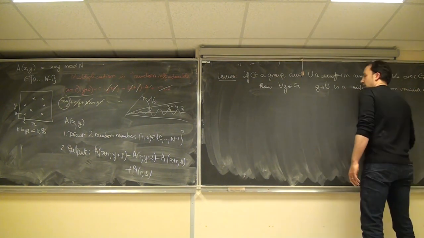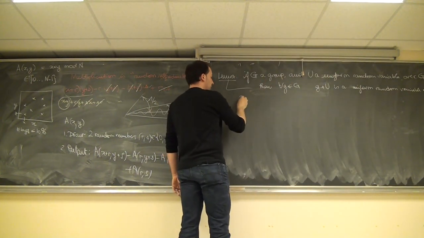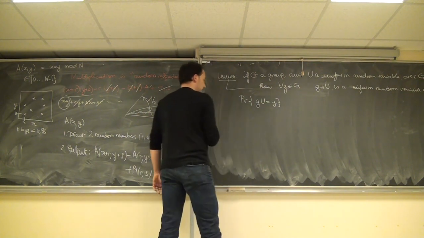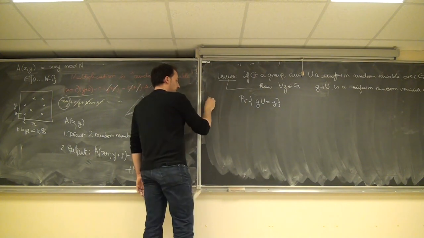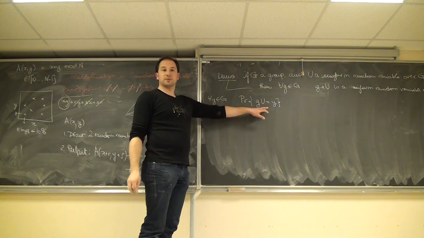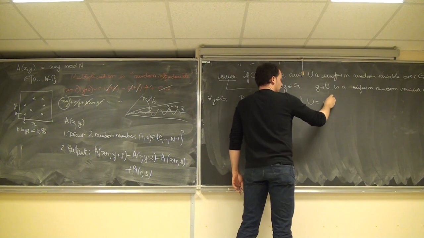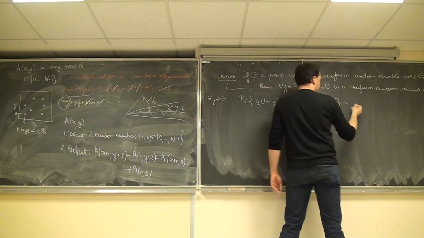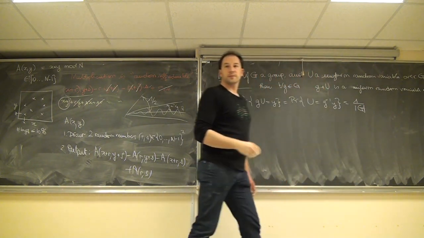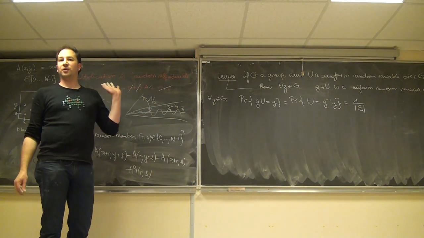Over G. So why is it the case? It's trivial. It's the probability that G times U equals Y for some Y, for all Y in G. The probability that G times U equals Y is equal to the probability that U equals G minus 1 Y, which is 1 over the size of the group. So if you translate a uniform random variable, you get a uniform random variable.